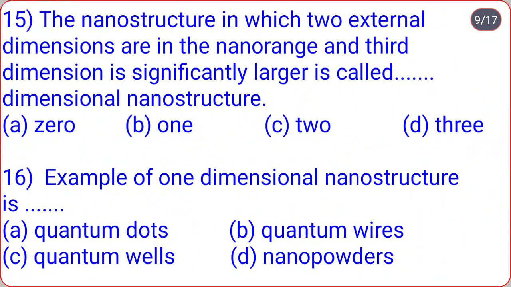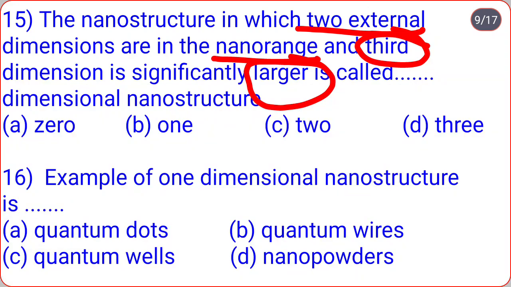The nanostructure in which two external dimensions are in the nano range and the third dimension is significantly larger is called which dimensional nanostructure? Such a type of nanostructure is known as a one dimensional nanostructure.